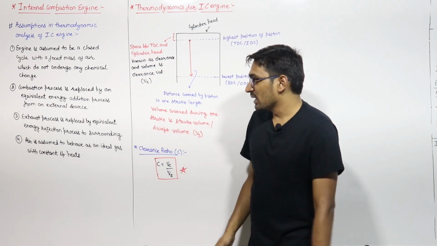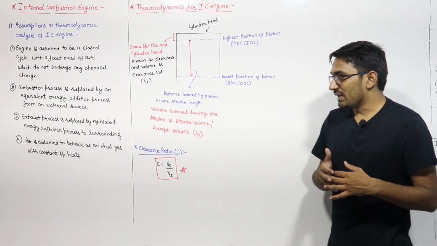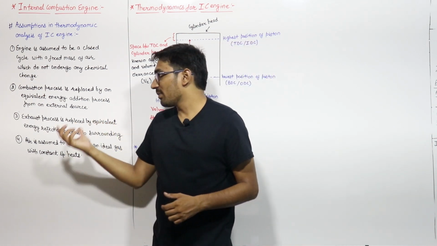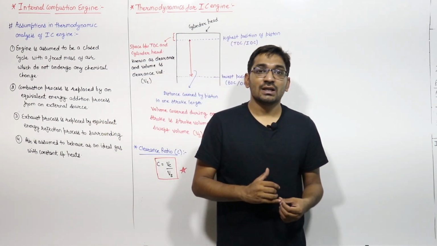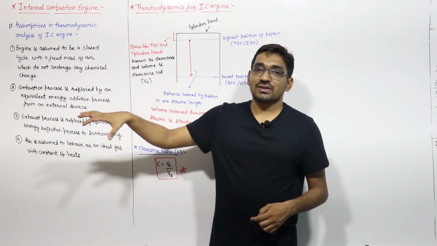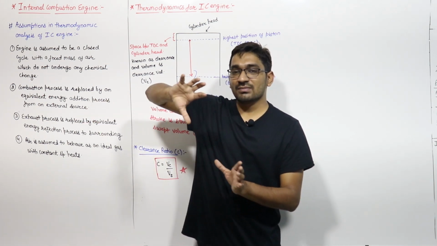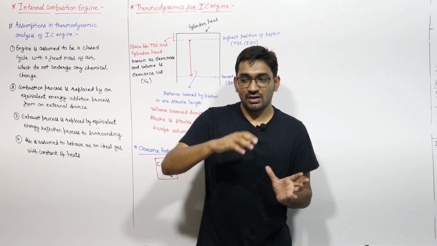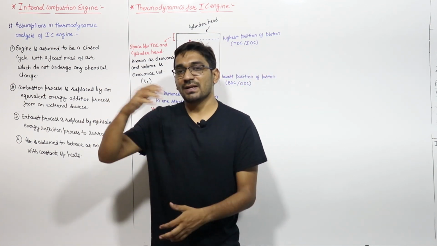The second one is that the combustion process is replaced by an equivalent energy addition process from an external source. We will say that the combustion process is replaced with some equivalent energy addition process, just like a constant volume process or a constant pressure process.